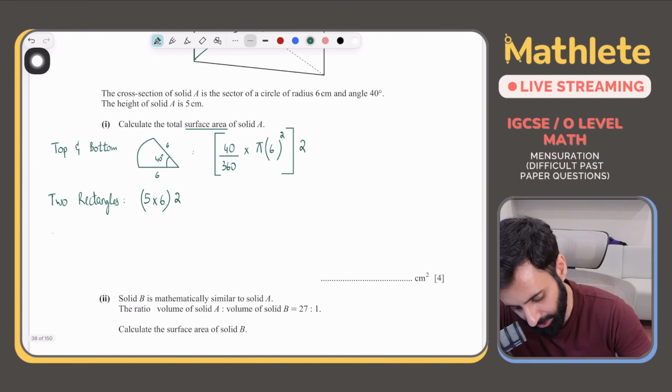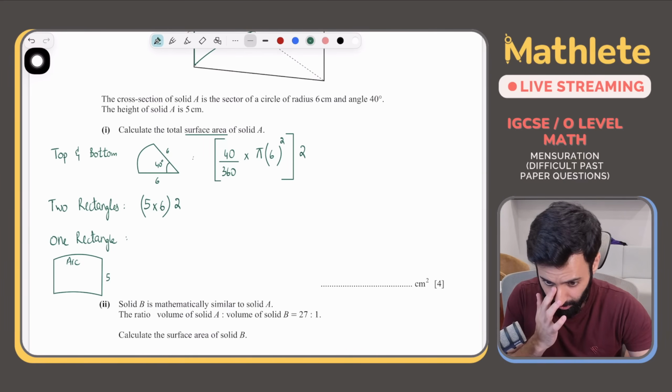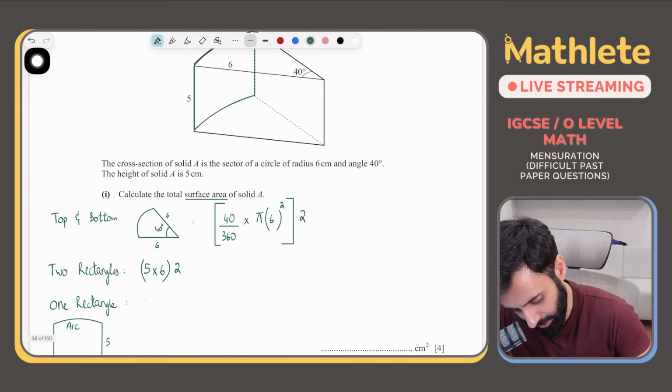Okay. So finally, we have one rectangle. But the question is, what will be its dimensions? Imagine this. This is what it looks like right now. If we flatten it, this will be the arc length and this will be 5. So let's calculate its arc length. How will I calculate the arc length? It's going to be 40 upon 360 multiplied by 2 multiplied by pi multiplied by r into 5.